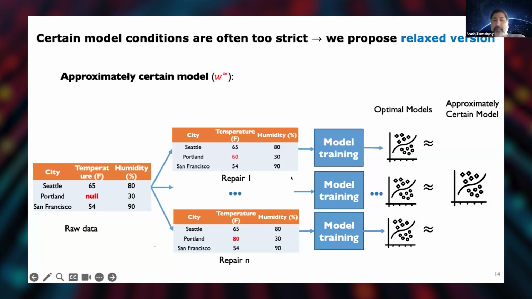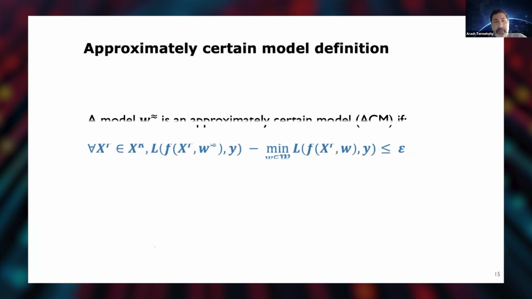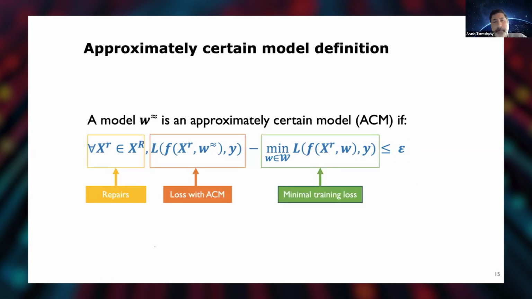I'm going to lose a bit of performance, but it may be worth it in many applications and domains because it may save a lot of resources and time. So again, we have the same kind of definition here: a model that is quite close in terms of the loss function to every single possible repair.